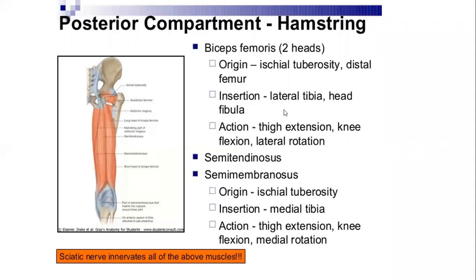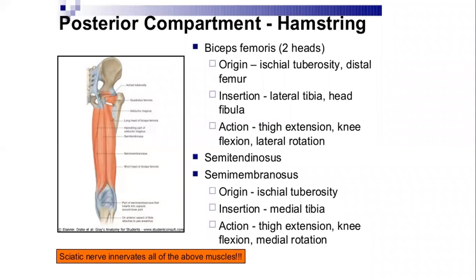It may also extend up till the lateral part of the tibia as well, but its main insertion is over the head of the fibula. This is often asked in the MCQs that where does the biceps femoris get inserted? Majority of its distal insertion is over the head of the fibula. Some of its distal attachment may extend over the lateral tibia.